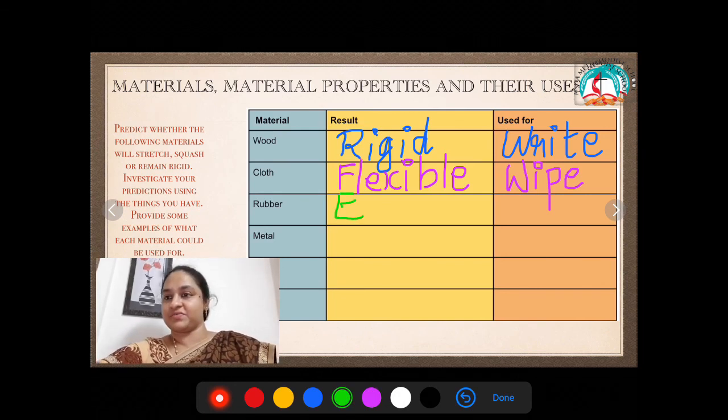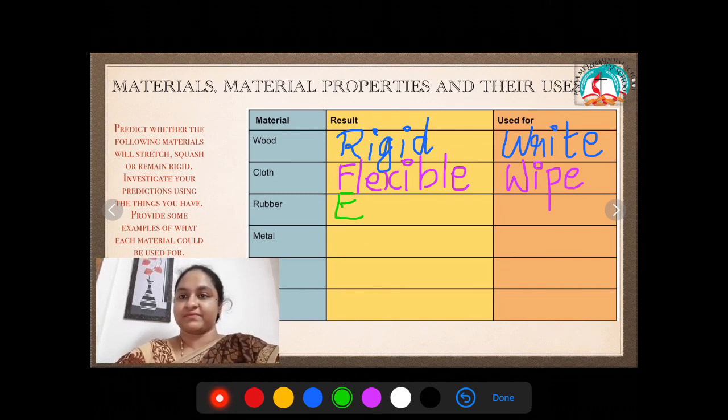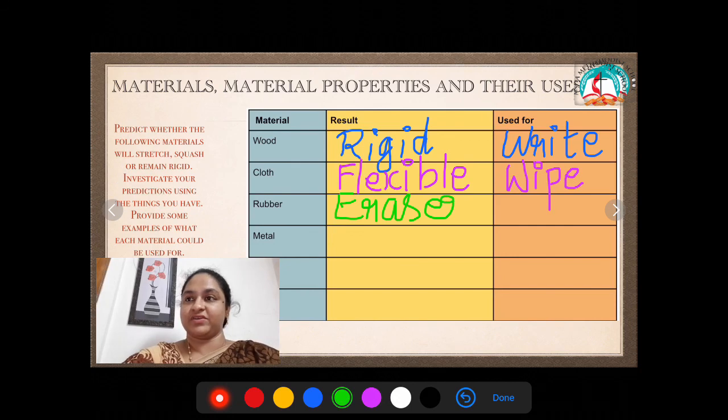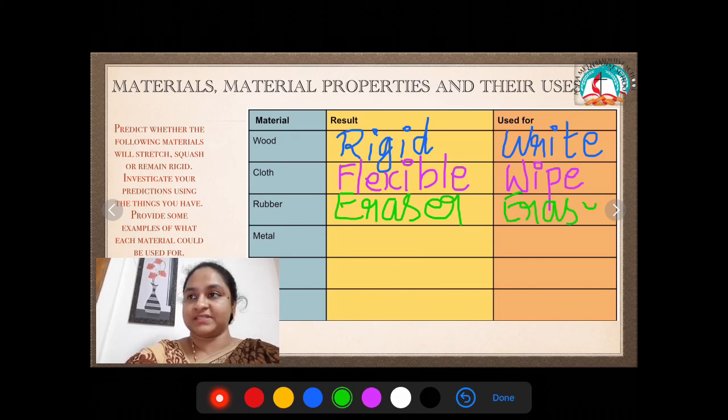Yes. What do you have? Your eraser. Your eraser is also flexible. Yes. It is soft and flexible. It is used to erase. Handkerchiefs are used to wipe your face and your hands.